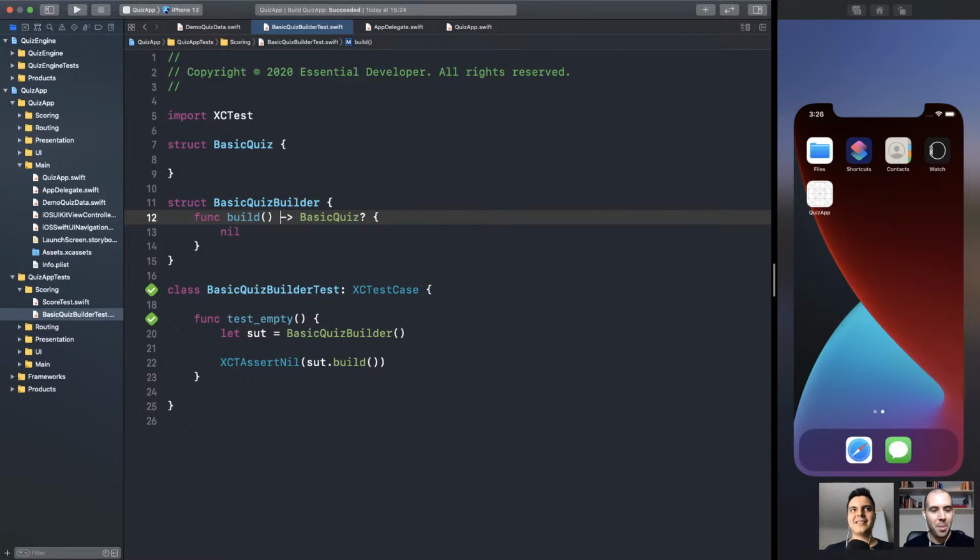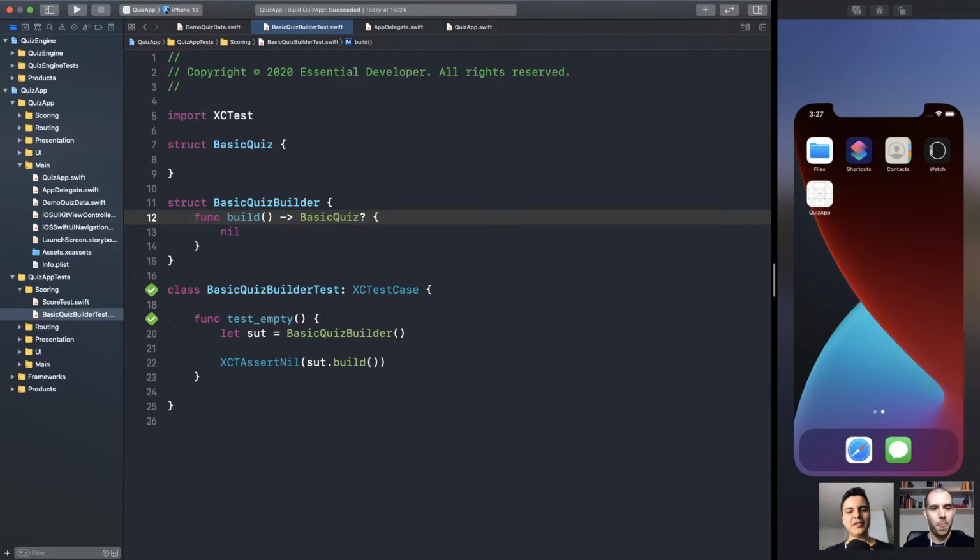Exactly. More empathetic API, I would say. The clients would know what's going on. Or, even better, if we can prevent creating a basic quiz builder with empty questions at compile time. Right? If you can prevent it at compile time, we don't need to unwrap the optional or handle errors at runtime. The compiler will enforce the correct state, which is the best way to prevent mistakes. You cannot even compile the code if it's wrong. That's it, yes. So we make the illegal state unrepresentable.